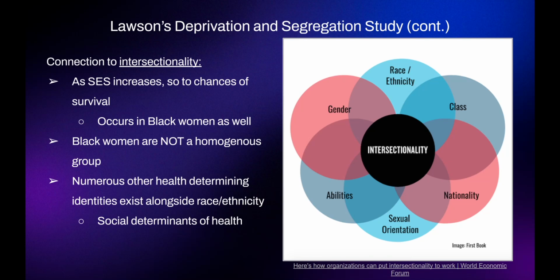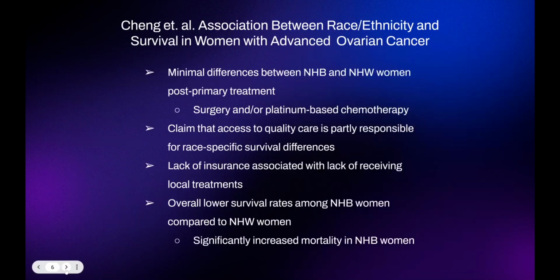And so it's important to acknowledge that there are other health determining identities and social determinants of health alongside race and ethnicity that also provide some variability in this data.